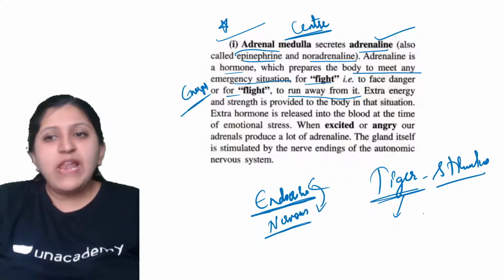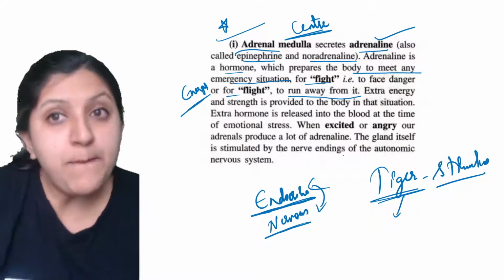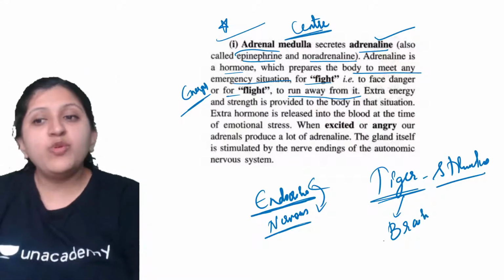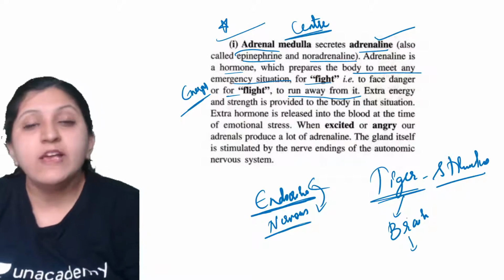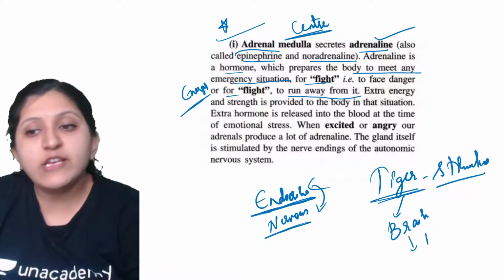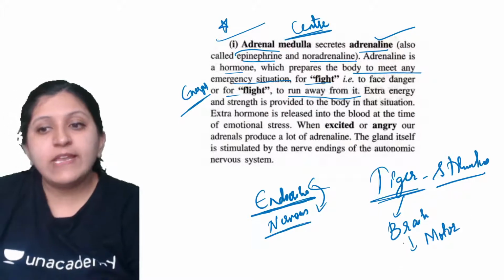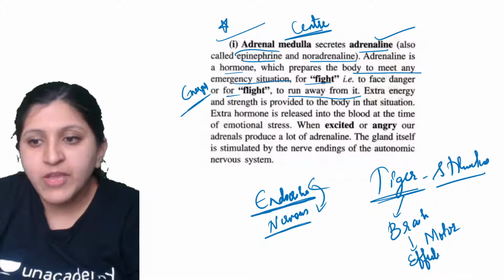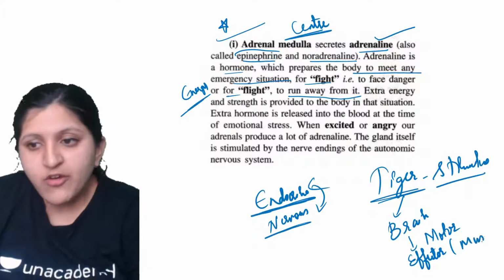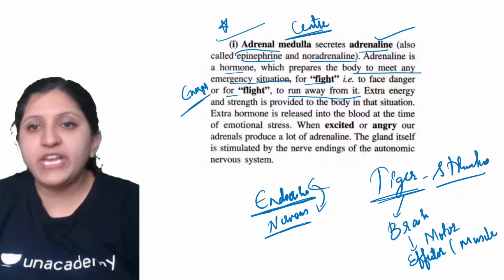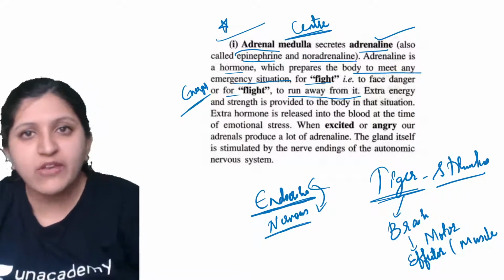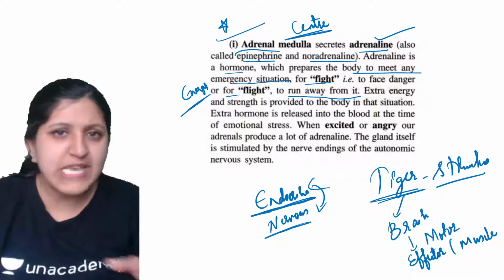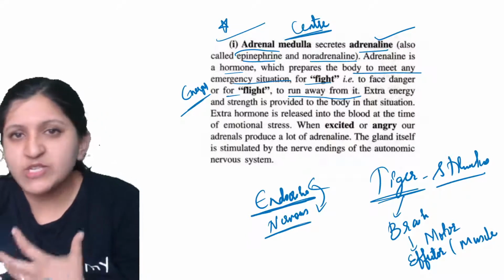Now what will happen? Through the sensory neuron, the message is sent to the brain, and the brain receives a signal. The brain will make sure that through the motor neuron there is a message sent to the effector. That is mainly the muscles for running action or maybe for fighting action. Either you can fight with the tiger or you can run away from the tiger, escaping in such a way that you are surviving.